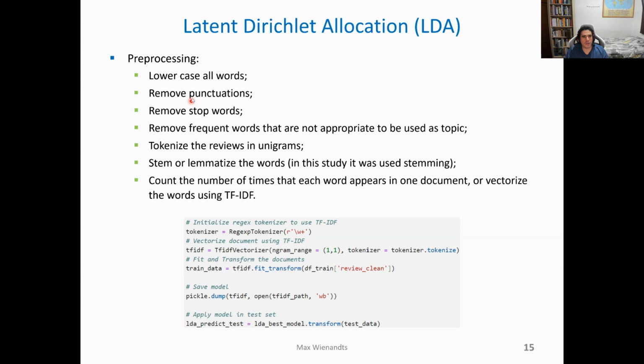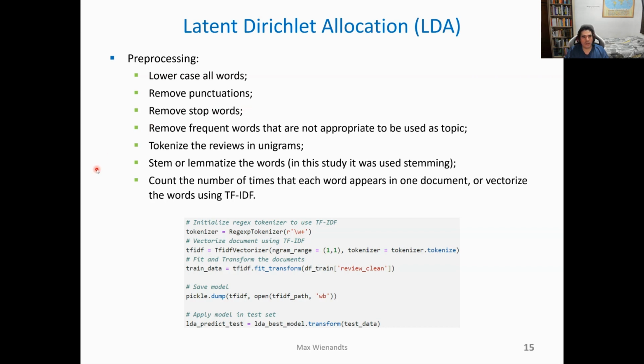From all this pre-processing, you must take special care with removing words that are not relevant for the specific problem that you want to solve. For instance, the word bank may be relevant as a topic for legal documents, but it has no meaning for the reviews we are analyzing.